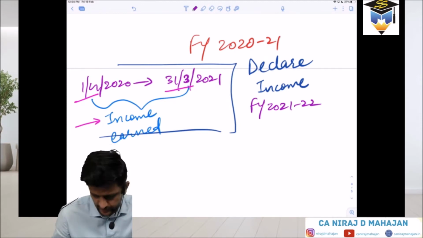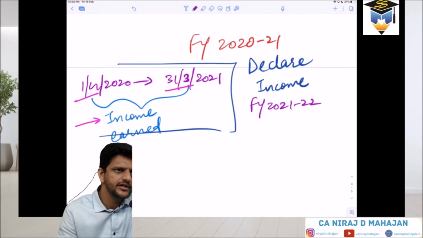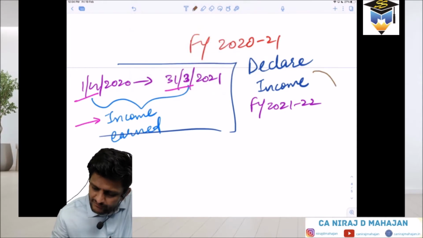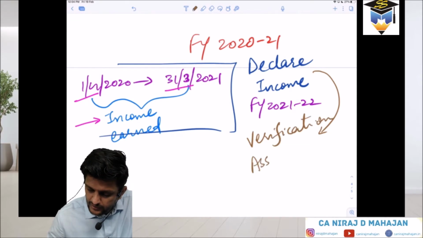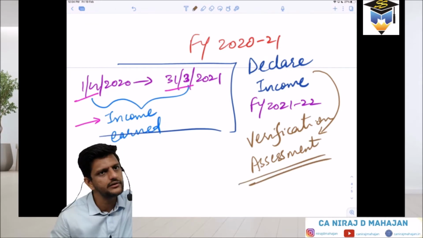Yes, till here? Okay. Now only when you declare the income, after that verification will happen. Are you understanding or no? Clear? So once you declare the income, after that your verification will happen. That means what will happen? Can I say this? Assessment will happen. Yes or no? Are you understanding here?